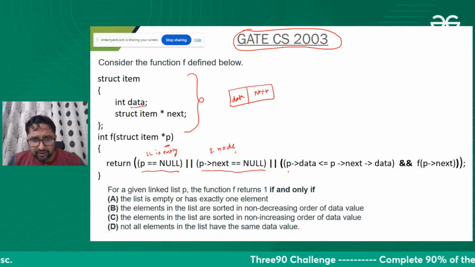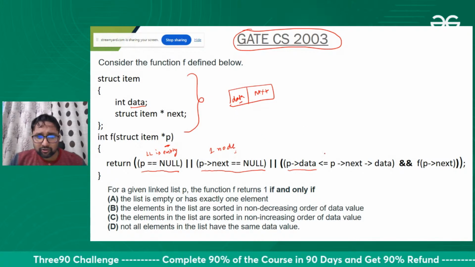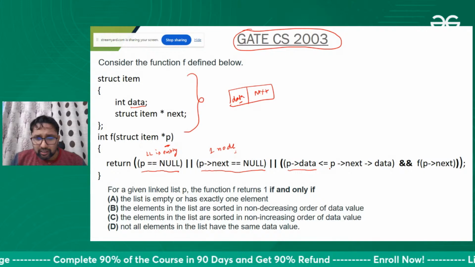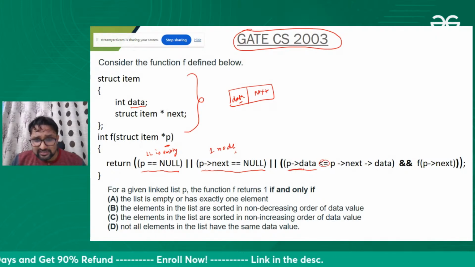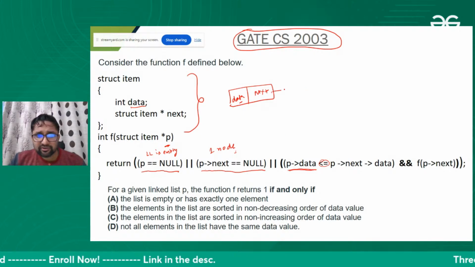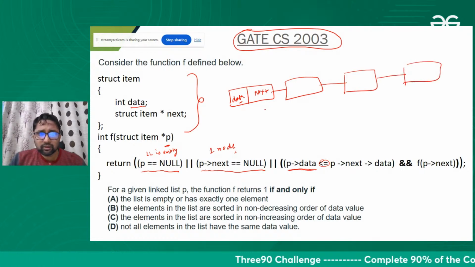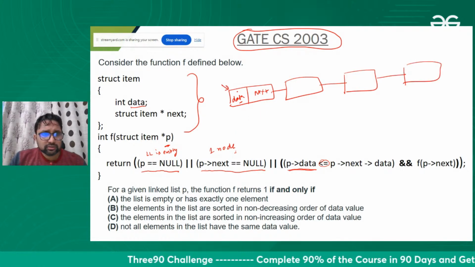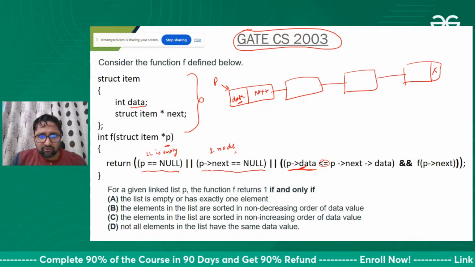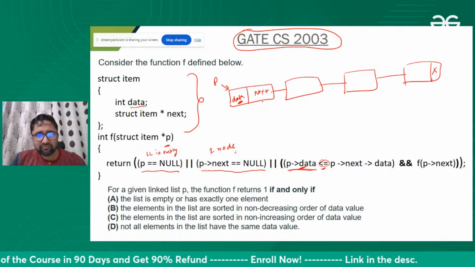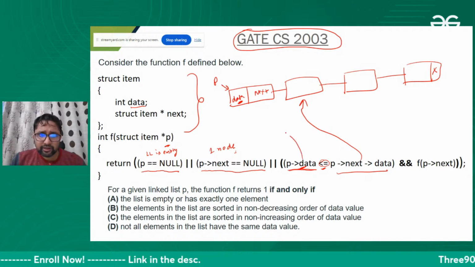Okay, and what this statement is doing, we are updating the data part. Okay, we are checking. We are not updating. This is the comparison condition. Okay, this is our linked list. Let me create the linked list also now. So this is our linked list pointed by P. This is the last node. Fine. We are saying that data of this, is this less than or equal to data of the next node. So this is pointing to the next node. This is pointing to this node.